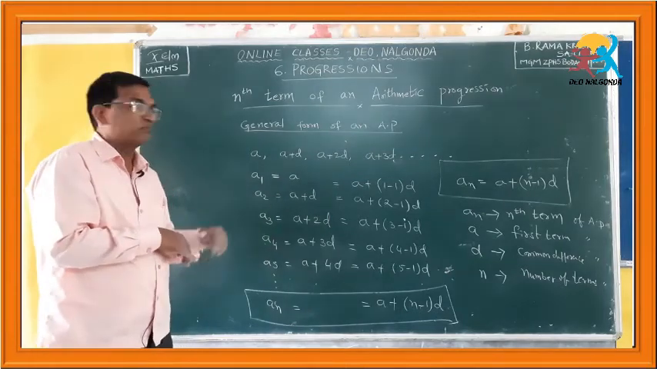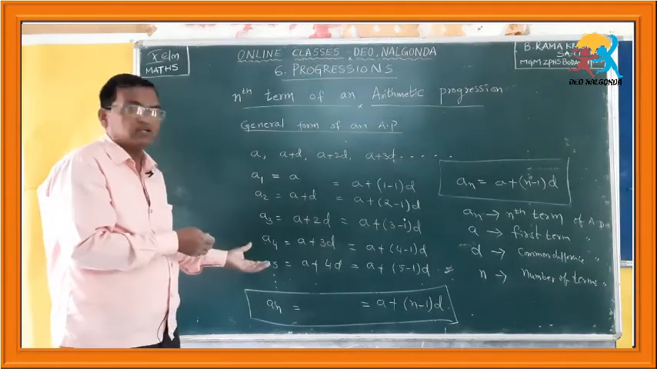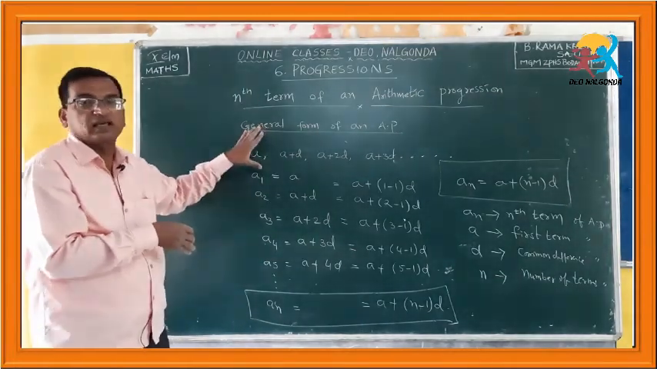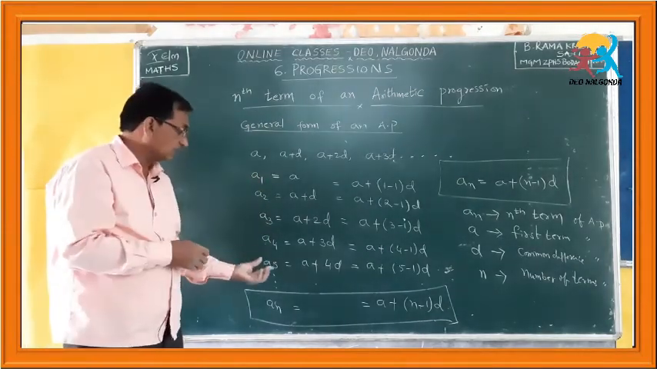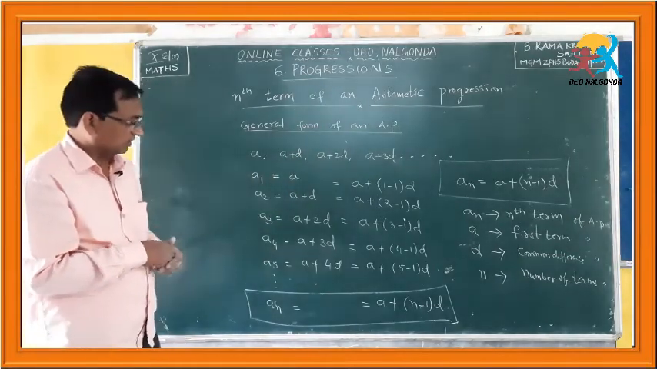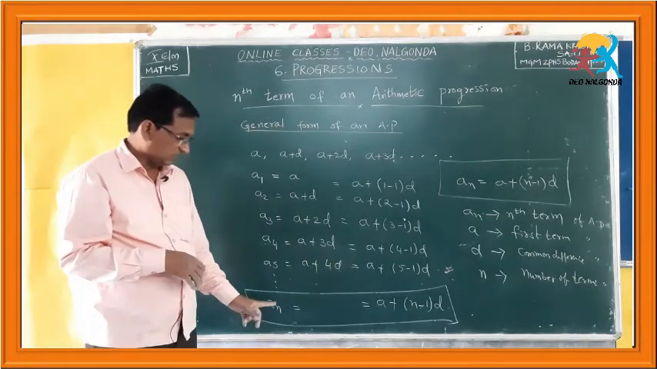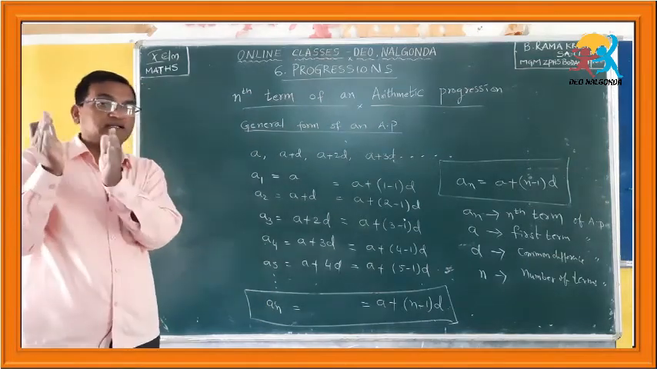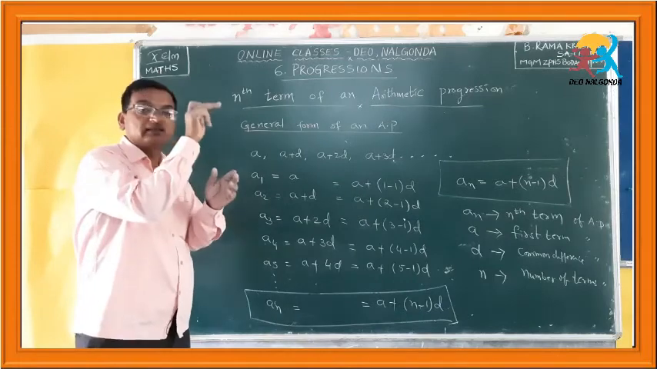Why 1 less than? Because the first term is independent, you need not add the fixed value the same number of times. After writing this first value, you are adding a fixed value, therefore that becomes 1 less than the number of the term. Okay, if you understand that, you can write the nth term. An is equal to, for getting the nth term, you have to add the common difference how many times? N, 1 less than the nth term.